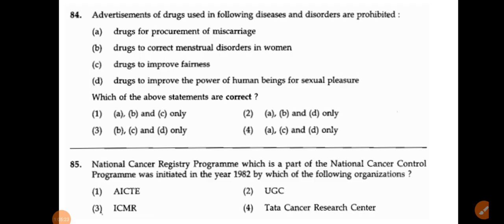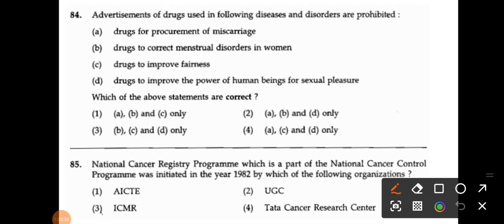So what is the prohibited one? Drug to improve fairness is not the correct one. Otherwise A, B, C are the correct statements. So that's why A, B and D, option number 2 is the correct answer for question number 84.